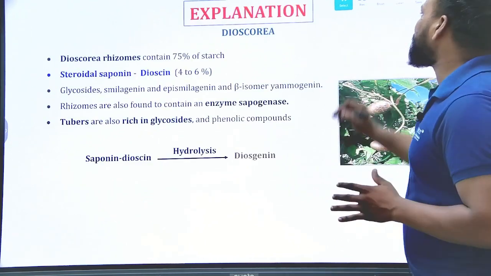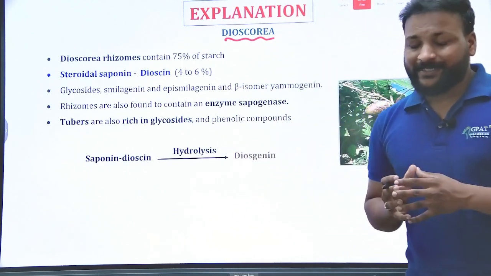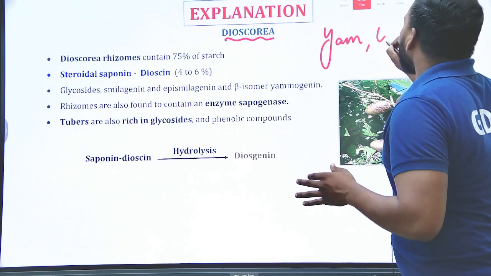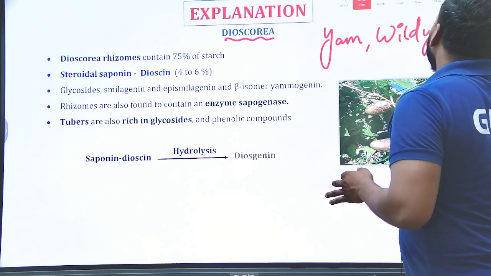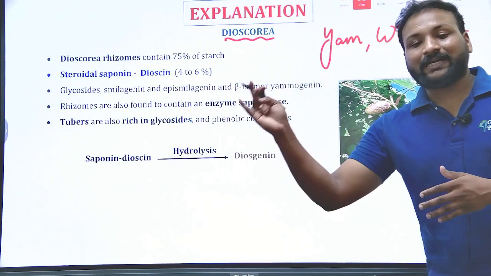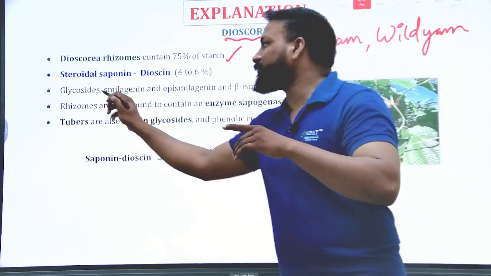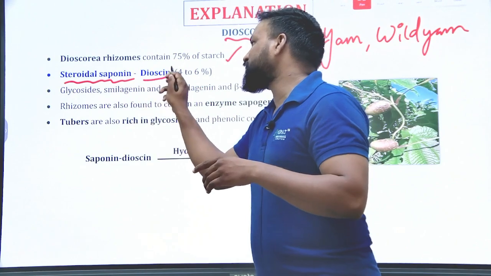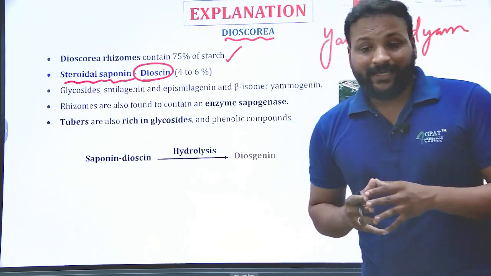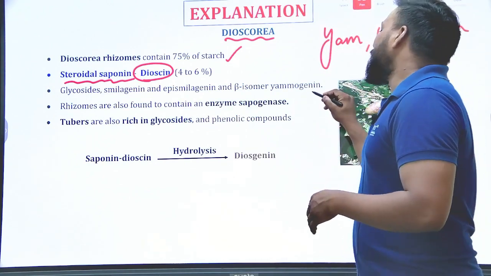Diosgenin, yes, you can see it is obtained from the Dioscorea deltoidea and is mostly obtained from the dry tubers. It is known as wild yam or yam. Do remember the synonym also, it is very important. Yam or wild yam is a synonym for this plant. It is obtained from either rhizomes or tubers of Dioscorea deltoidea, mostly containing 75% starch, but it is mainly a steroidal saponin. Diosgenin is a steroidal saponin, and it also contains other important chemical constituents like glycosides, smilagenin, epismilagenin, and beta isomer.